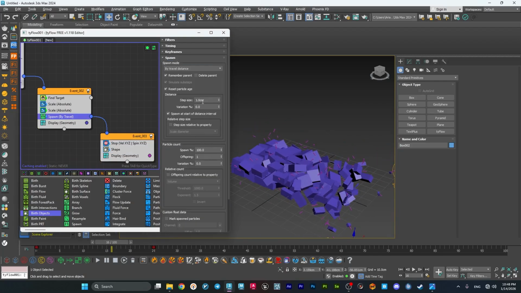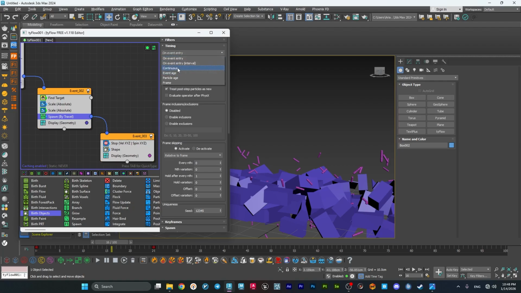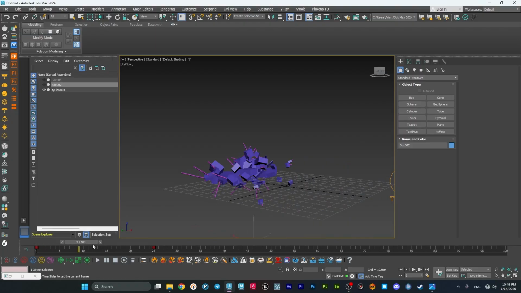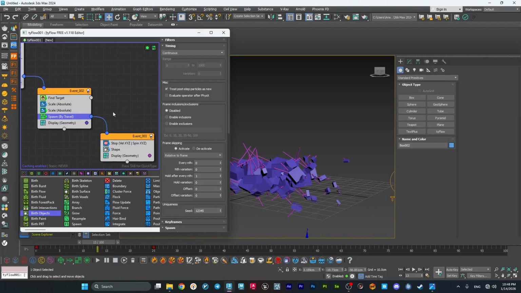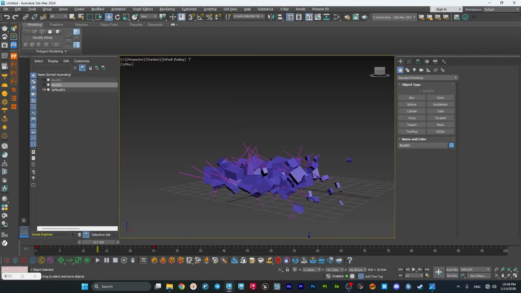Spawn maybe half, and timing to continuous. Maybe half centimeter is too high, so let's change it to 1 again. Yeah, it's okay.